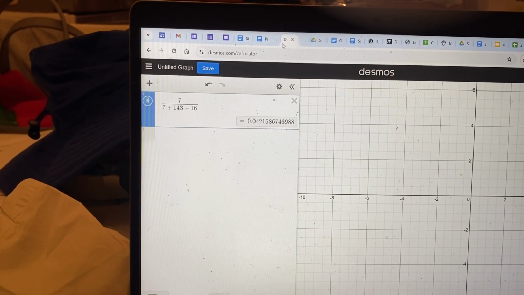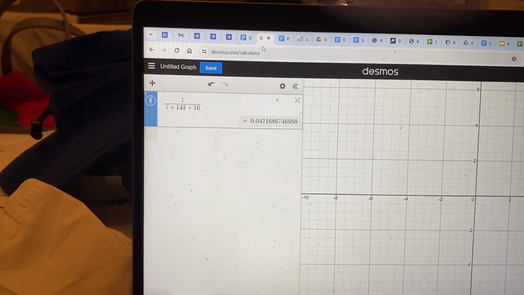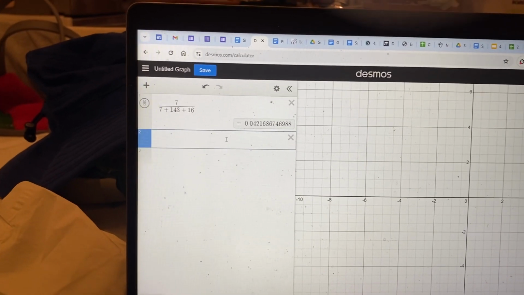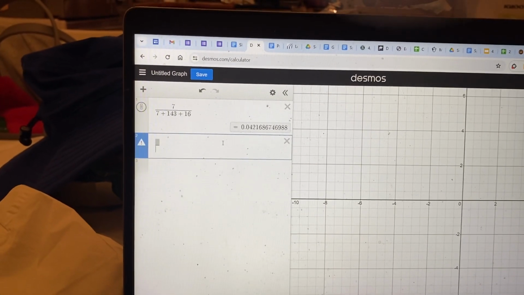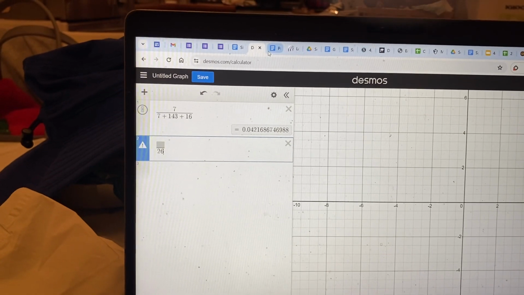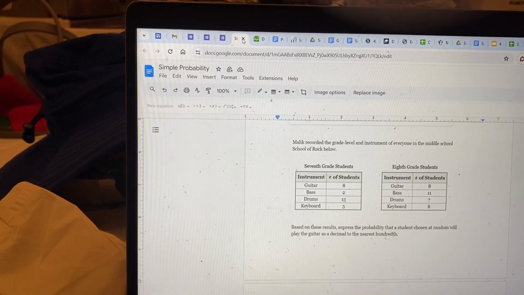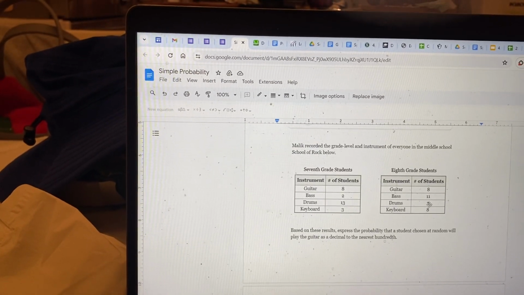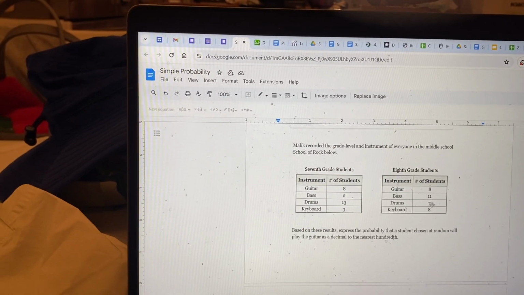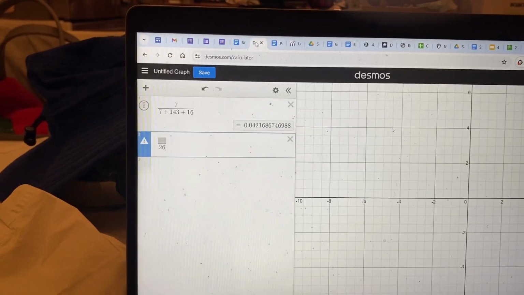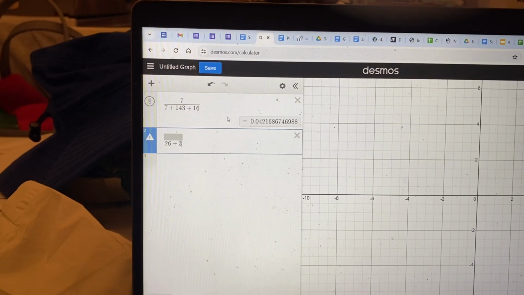I'm going to set this up as a fraction. I've got 26 7th graders, and 19 plus 7 is 26, plus another 8 is 34. I've got 34 eighth graders.